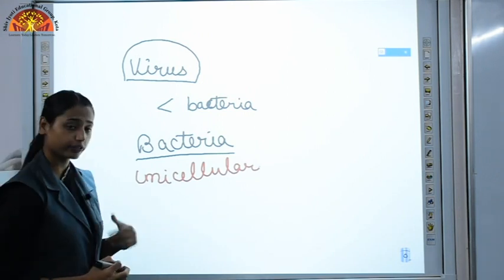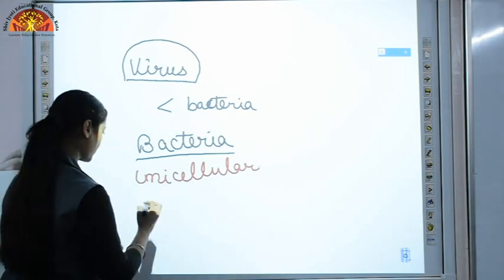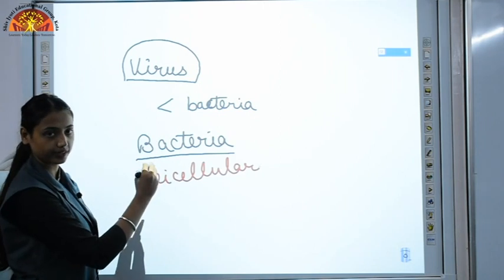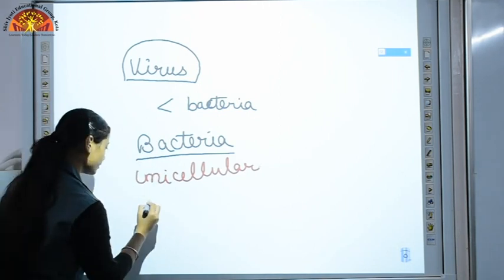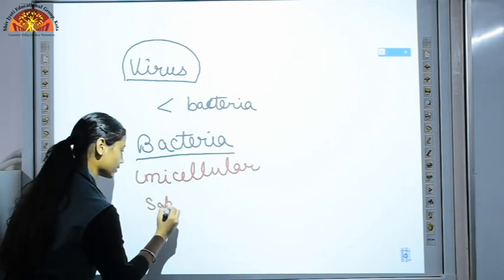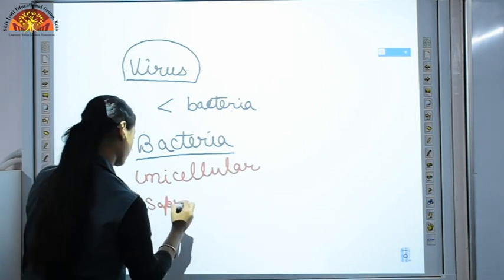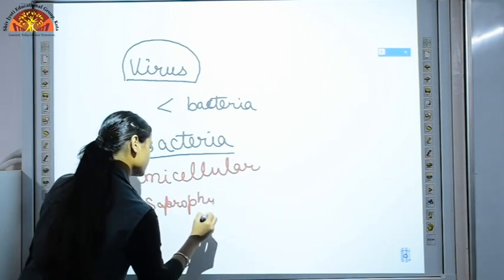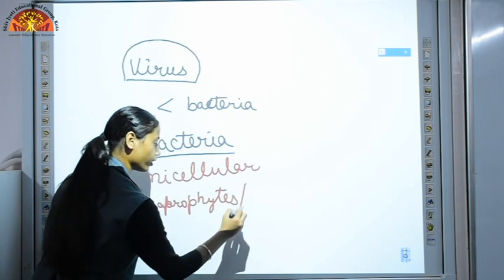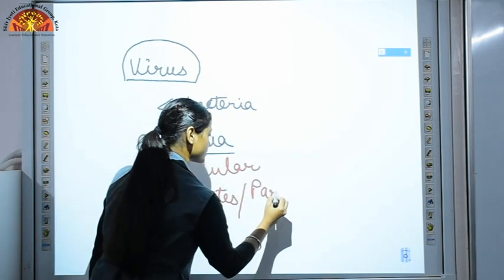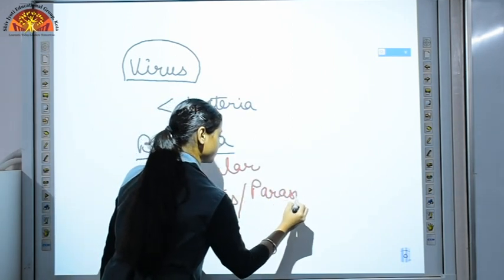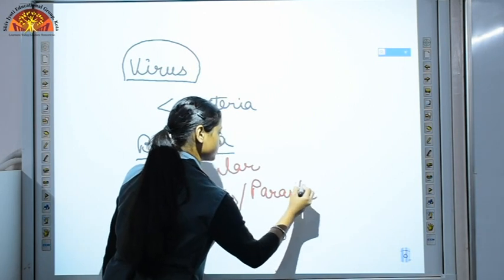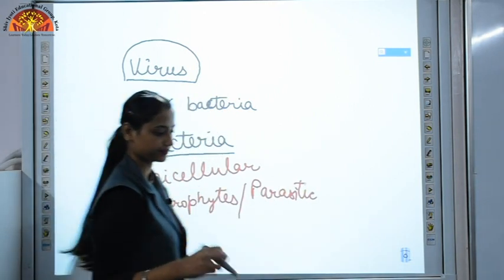And where do they derive their nutrition from? They are heterotrophs. Bacteria are dependent on others. Either they will be saprophytes, or they will be parasitic. Got it?